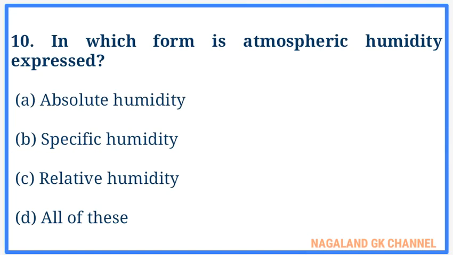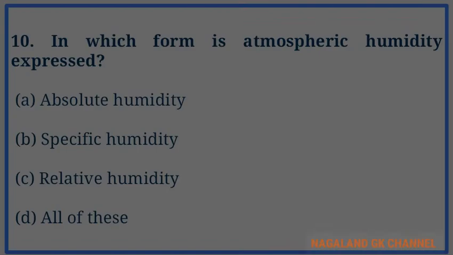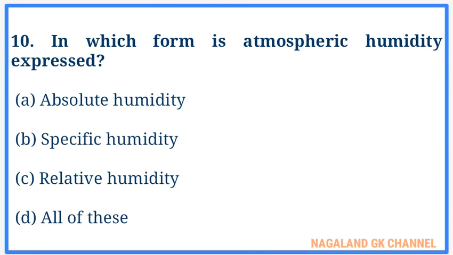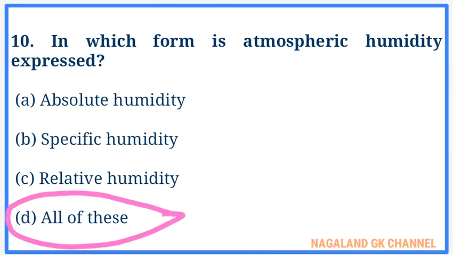And question number 10. In which form is atmospheric humidity expressed? And here the correct answer is option number D, that is all of these. That is, it is expressed in absolute humidity, specific humidity, and relative humidity.